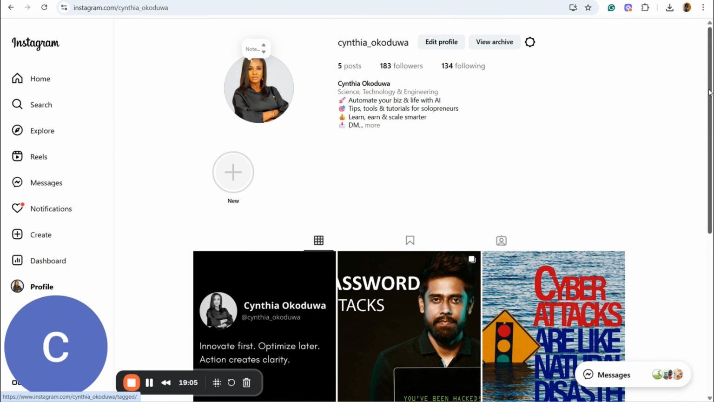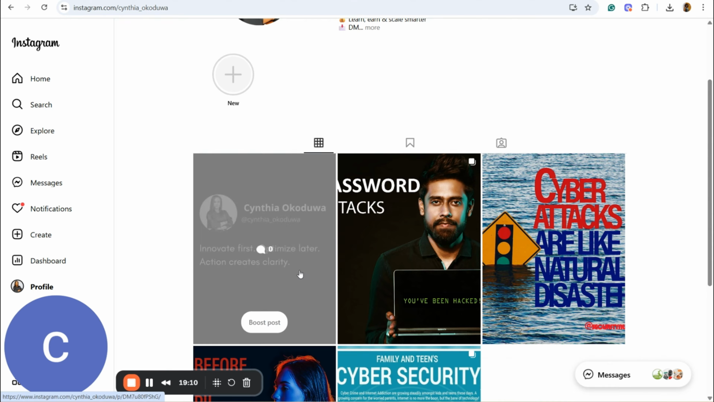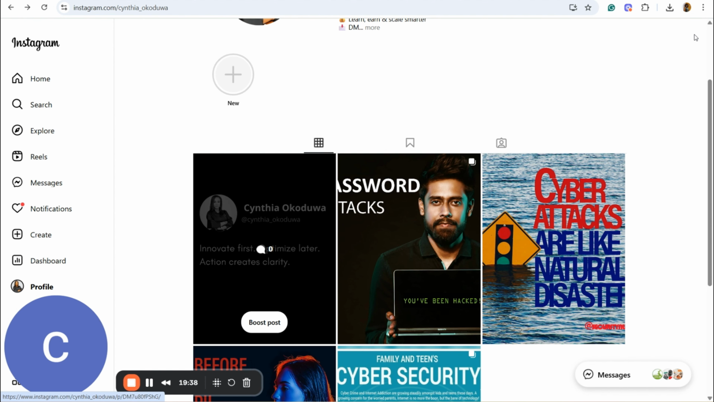So you can see, boom, the first one, innovate fast, optimize later, action creates clarity. You can see ChatGPT has created this caption for us. Systems, not hustles, build empires. If you keep doing the same small tasks, and so on. It has taken the time to create the captions for you. It has even put your hashtags and everything that you need. So this is how to automate the process of social media posting.